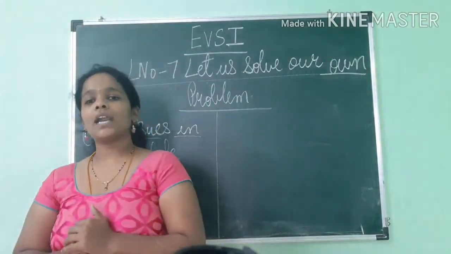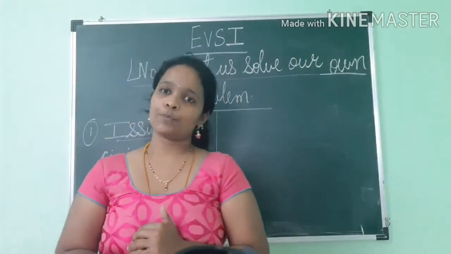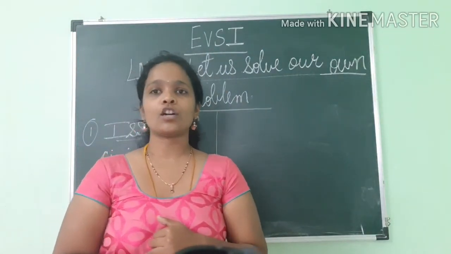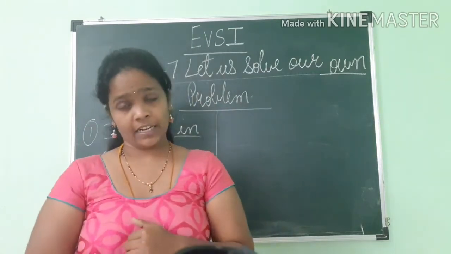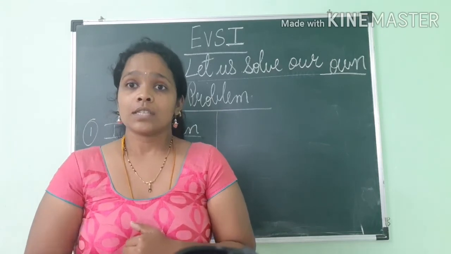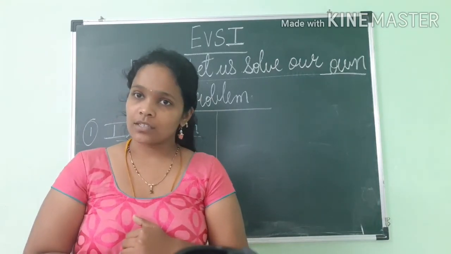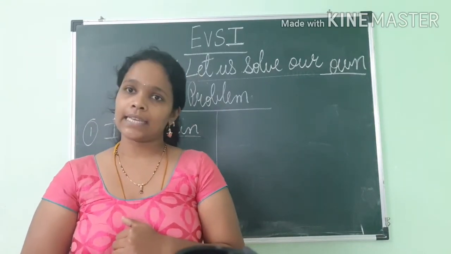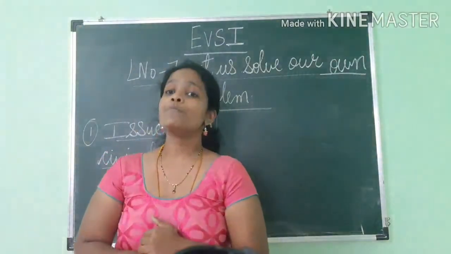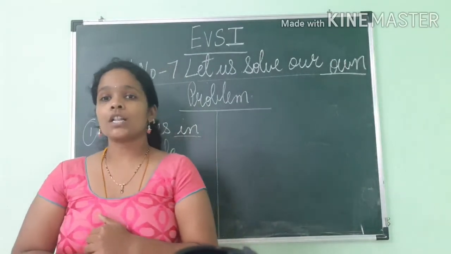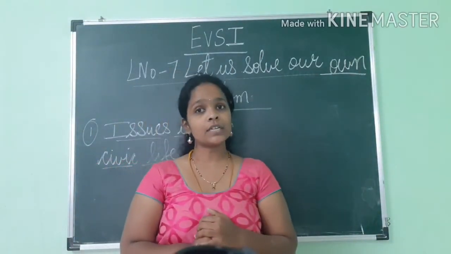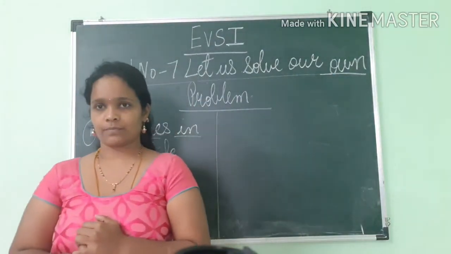One person alone cannot solve such a problem. As I told you in the beginning, one person cannot solve this problem alone. For solving the problem we require someone's support and cooperation. So in the textbook also they are telling us in the same way that one person cannot solve such problems. They can be solved through everyone's efforts and cooperation.